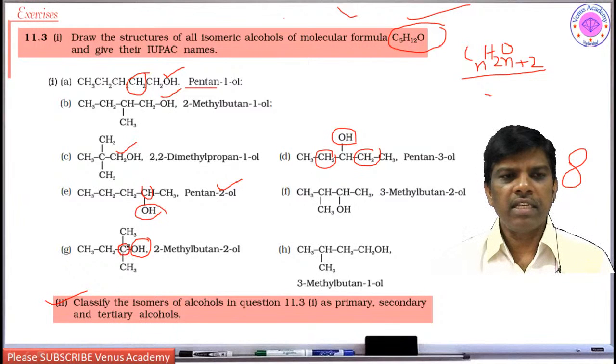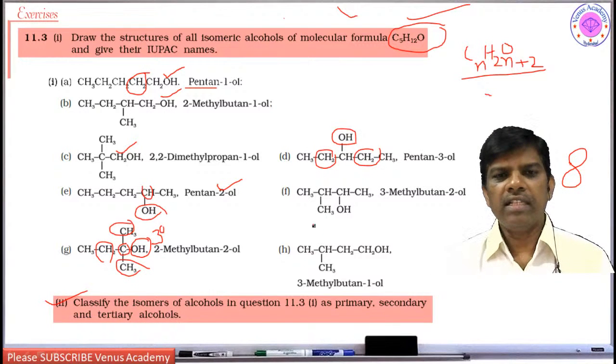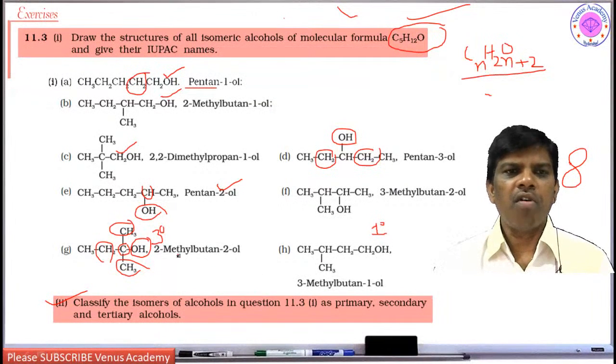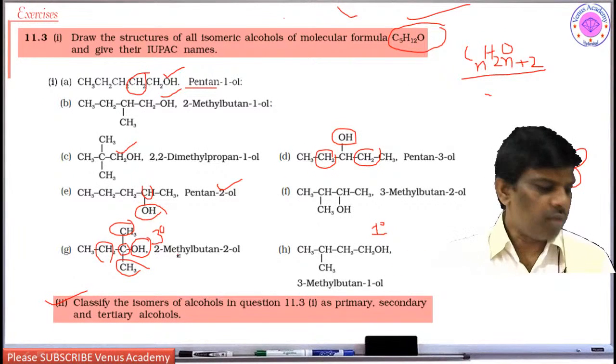This carbon is in turn attached to 3 carbons, 1, 2 and 3. So it is tertiary carbon, tertiary alcohol, and this is primary alcohol. Yes, so this is how you can identify, and it is not given in your textbook. Dear students, if you have a question, you can write in the comments box.